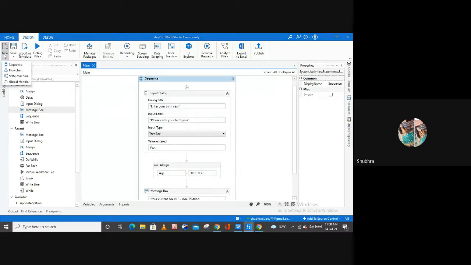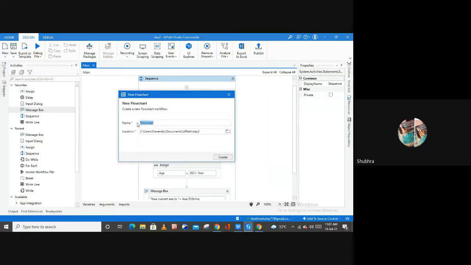Now for the second example, I am going to show you the flowchart, how you can use the flowchart to create the same example. You can also create the same thing inside of the sequence. This is up to you what type of workflow you want to choose from here. So for our second example, I am going to choose flowchart. Again, this is optional. If you want to go for the sequence, you can use the sequence also.